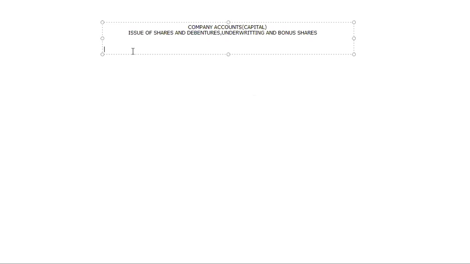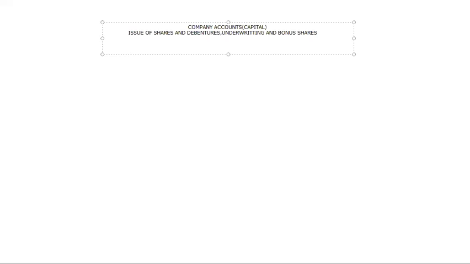Let us assume a company that is going to start a business. For starting the business I require some 10 lakhs worth of money. So what did I do? I need to get the money. As we are registered under the Companies Act, we are going to get the money by issuing shares.